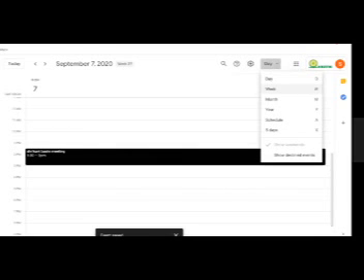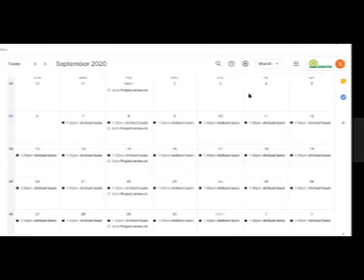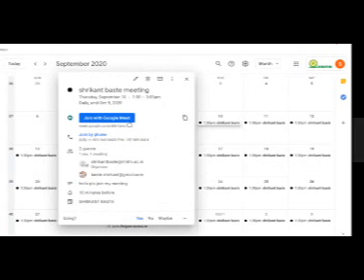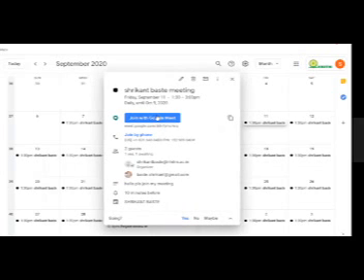I'll switch to monthly view. Yes, that is the common link for all lectures. Now here you can see for September. We did it for September, no? Shrikant Baste meeting, Shrikant Baste meeting, Shrikant Baste meeting. And here, join with Google Meet, join with Google Meet, join with Google Meet. Okay. That link is common.